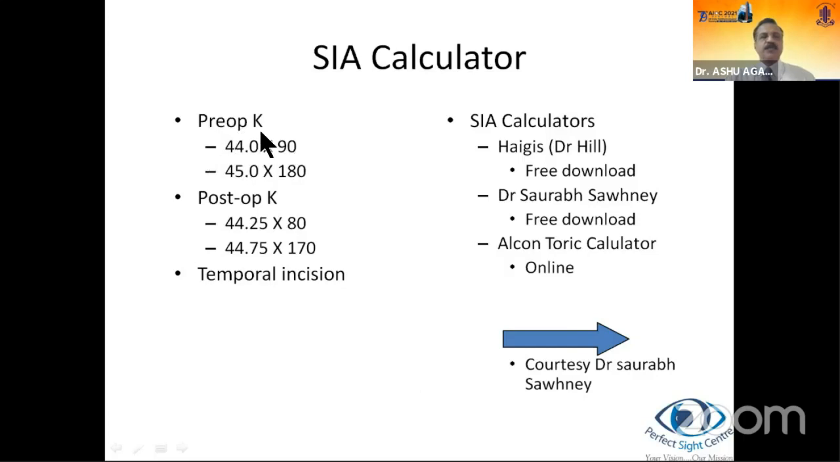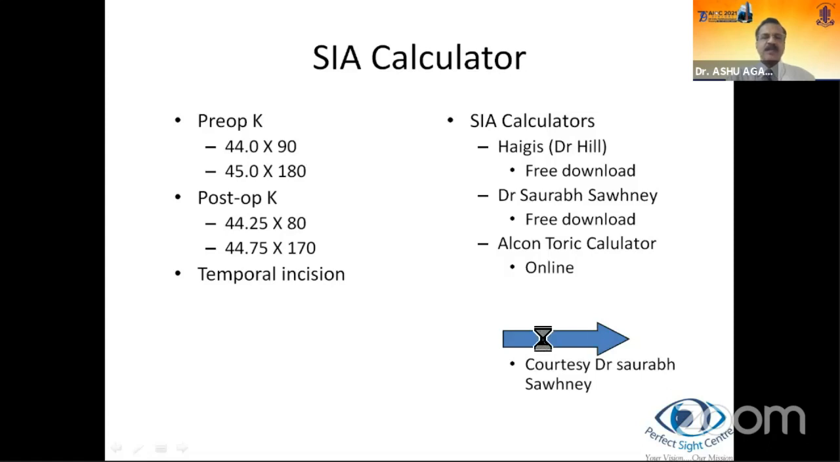Let's assume the pre-op keratometry for a patient was 44 diopters at 90 degrees and 45 diopters at 180 degrees. That means it was steeper at 180 degrees by 1 diopter. And the post-op keratometry was 44.25 at 80 and 44.75 at 170. Please note the axis has changed. The incision was a temporal incision placed at 180 degrees, but after 4 to 5 weeks, the post-op keratometry was steeper at 170, and 80. So the axis has changed. Had it been the same axis, the surgically induced astigmatism calculation would have been very easy. But what happens here? Let's look at this.